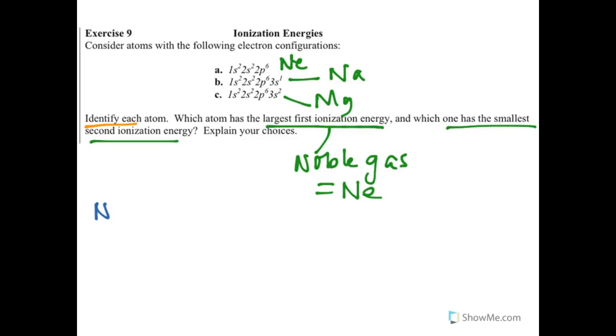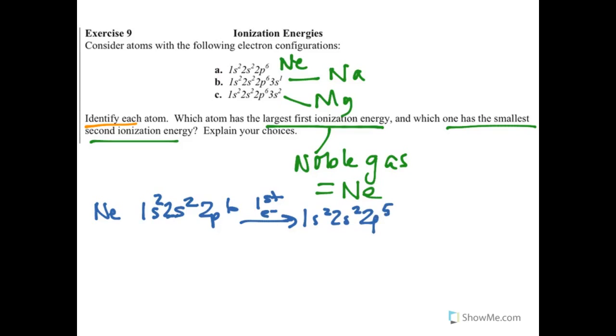And so, again, let's think about what we've got here. 1s2, 2s2, 2p6. To take away that first electron would put us to 1s2, 2s2, 2p5. And to take away a second one, it would put us down to 1s2, 2s2, 2p4.